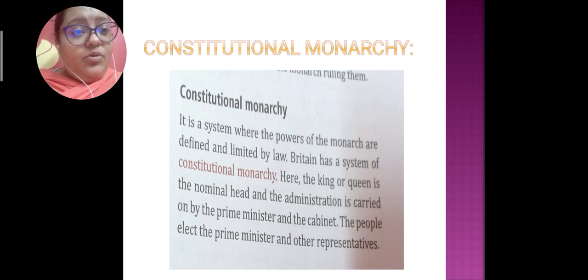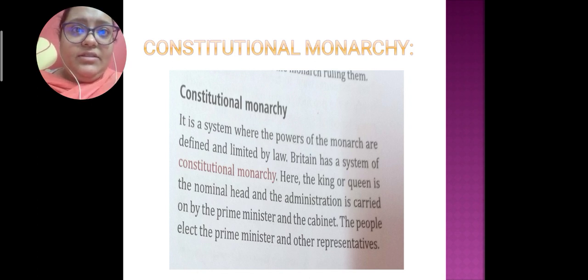They are the head of the administration, but they also follow the constitution and work according to it, not on their own free will. Here the ruler's power is limited, so they have to work under the constitution.